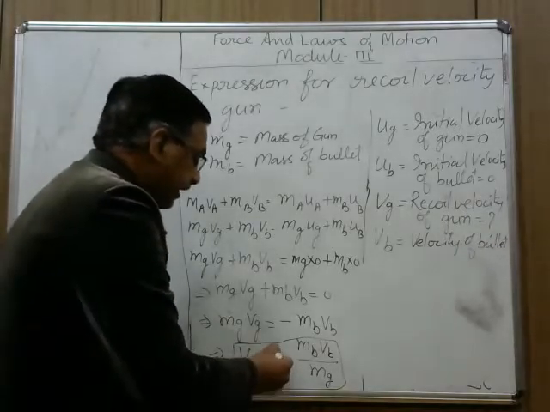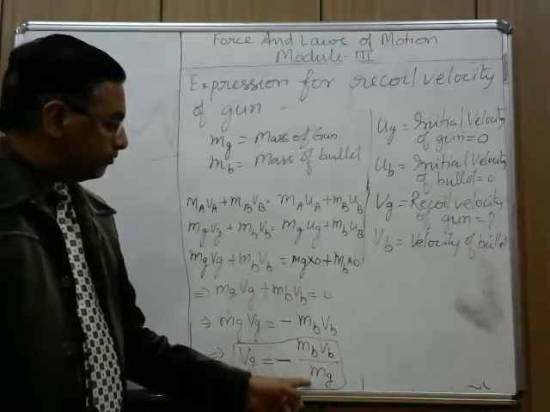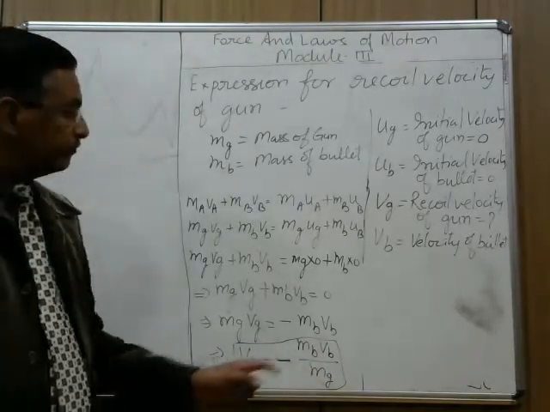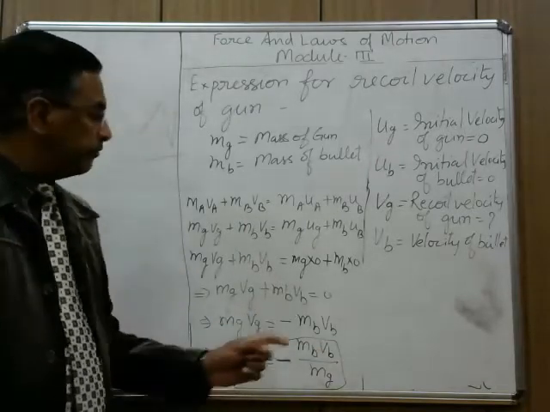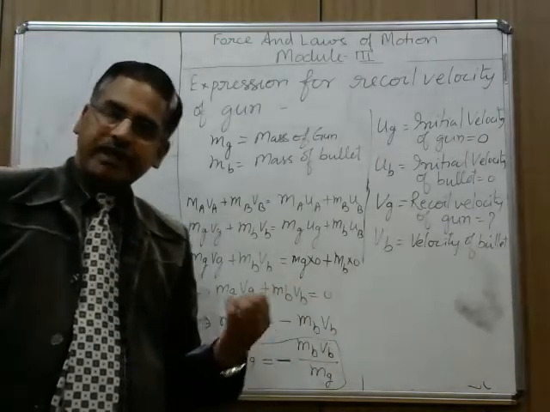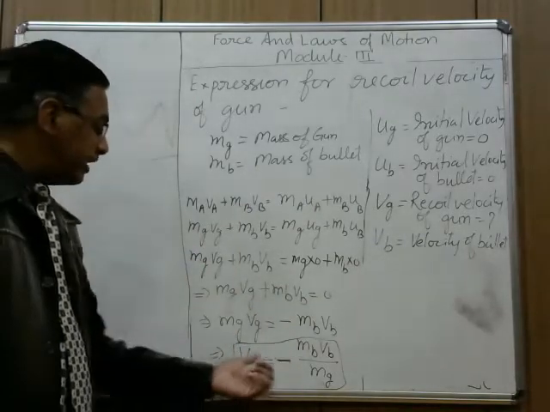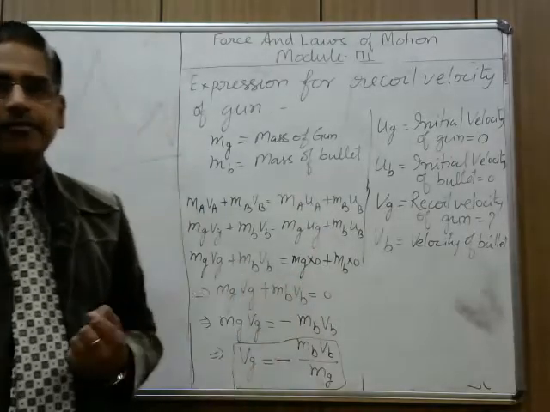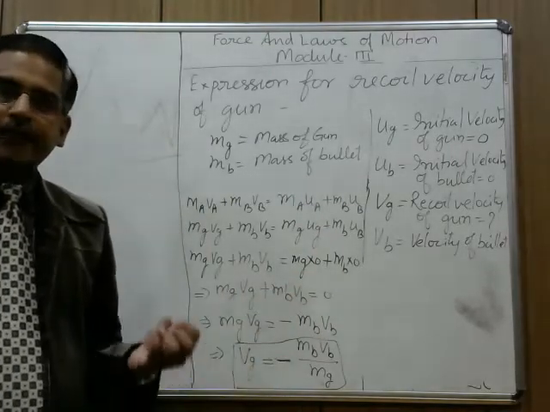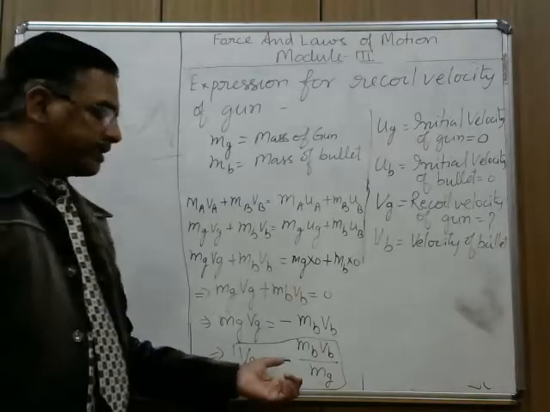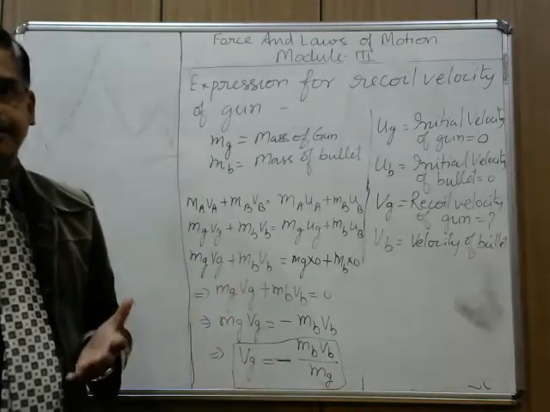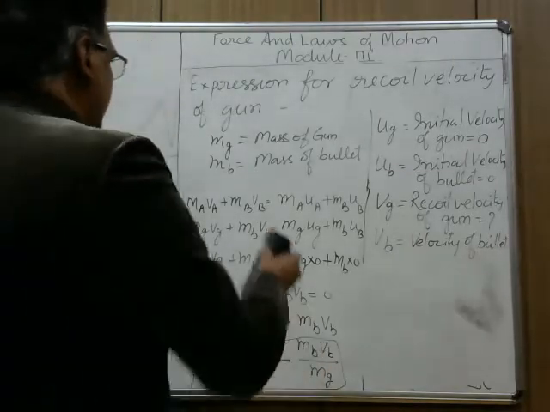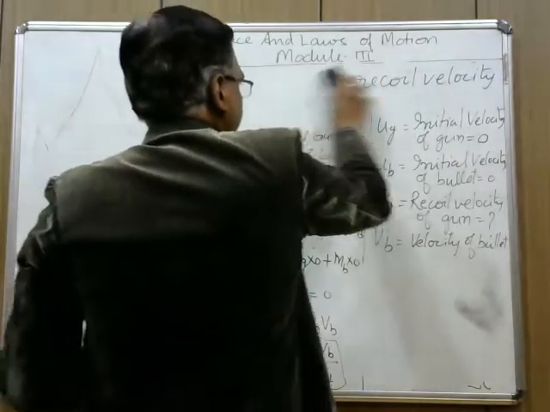The minus sign indicates that these two, mass of bullet and mass of gun, are scalar quantities. This is a vector quantity, velocity of bullet. Whatever be the direction of the velocity of the bullet, the gun will move opposite to that. The gun will go in the opposite direction of the bullet. As I told you, when we are dealing with vectors, the minus sign indicates opposite direction. To make you understand, I will give one more example, rather a numerical problem.